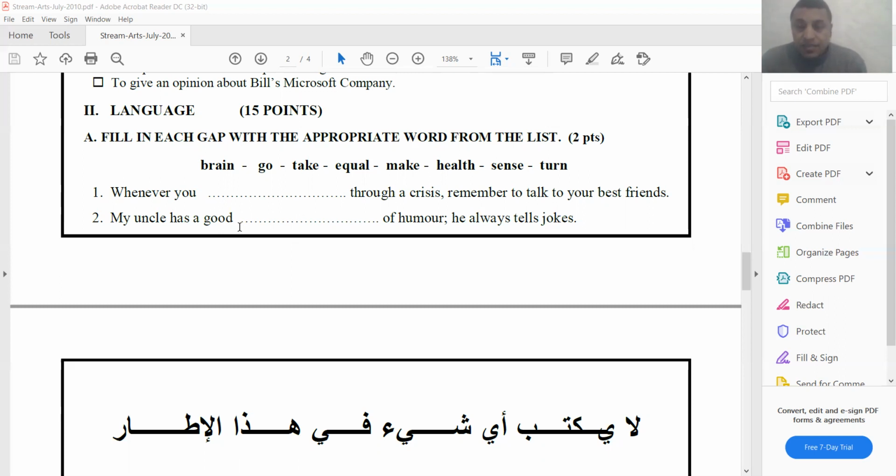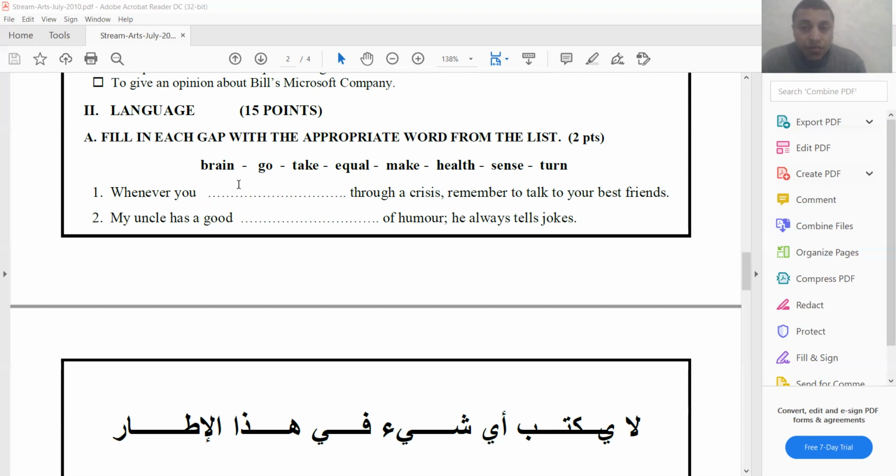Okay? So have a look at number 1 here. Whenever you blank through a crisis, remember to talk to your best friends. So here we need to decide what kind of word we need to fill in this blank. So here, whenever you, and then here we have through, this particle, this preposition, through.